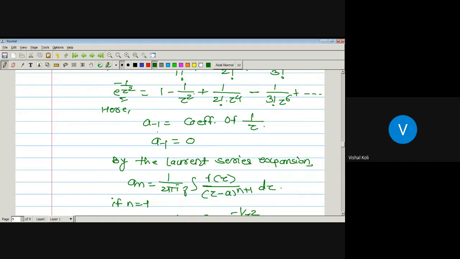Okay, but a of minus 1 will be equal to the coefficient of 1 upon z, but 1 by z is not present in this series. It means its coefficient must be equal to 0. So a of minus 1 will be equal to 0, and we know that by the Laurent series development,